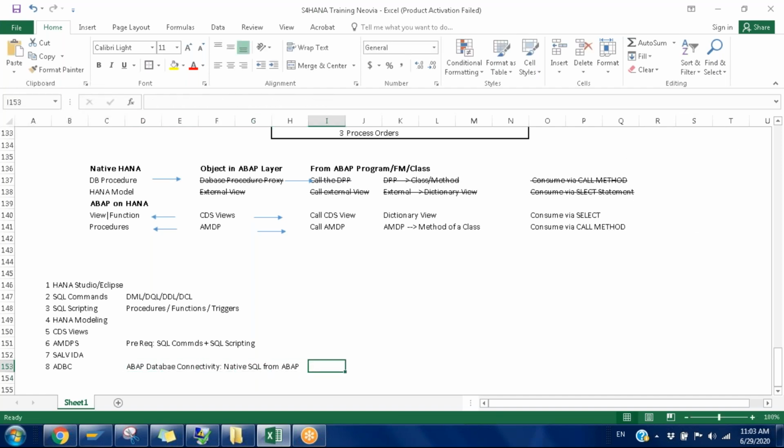Instead of that one, we'll be having the classes here: CL_SQL_CONNECTION, CL_SQL_STATEMENT, CL_SQL_RESULT_SET. By using those, we can directly invoke the DB objects. Then we'll see some frameworks. We will not cover them in much depth, but we'll see how they work: how BOPF is working and how BRF is working. These are the framework topics.